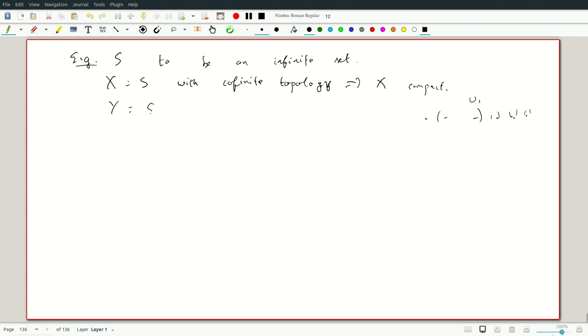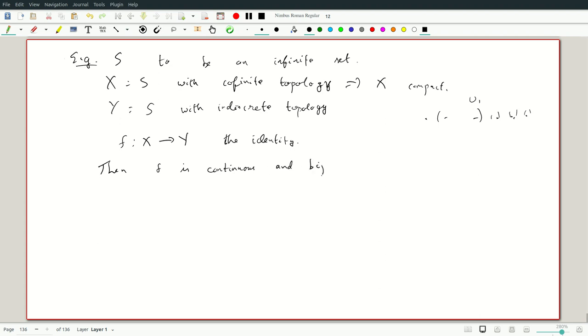Now suppose we take Y equals S with the indiscrete topology. This is also compact, but not needed in the following statement. But we take f from X to Y, the identity, by which I mean as a function on sets it's the identity. Then f is continuous, because onto an indiscrete space, continuous and bijective. But it's not a homeomorphism.